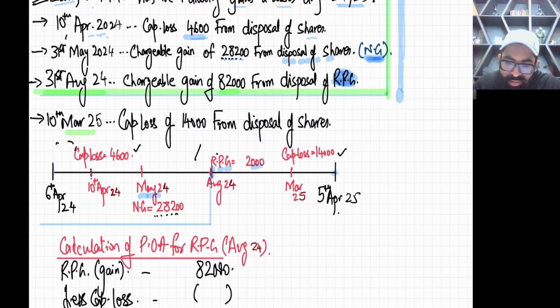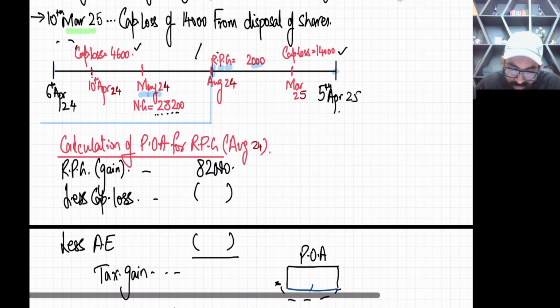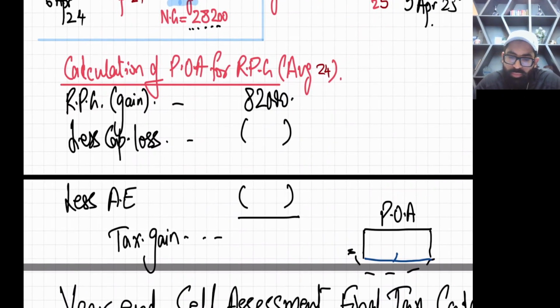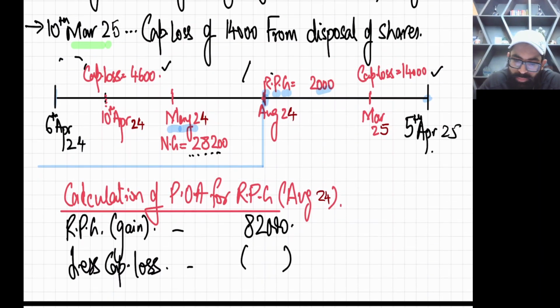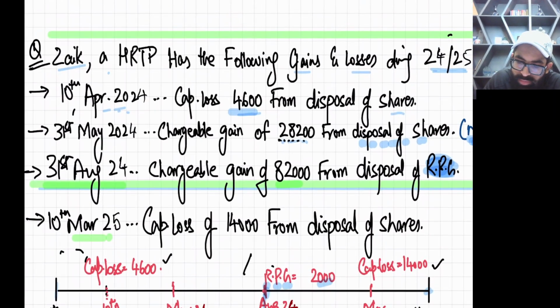Just for your easiness, if you want to take a picture of this question, you may, because I'm going to move the screen now. Okay, now see the heading, calculation of POA for RPG August 24. Tell me the amount of RPG gain. It's 82,000. Now any losses before this event? Yes, there is a loss of 4,600. You can see it in the main question, it's here.